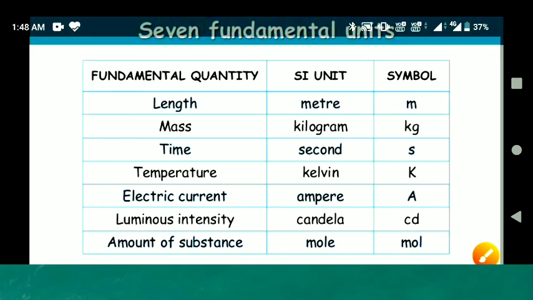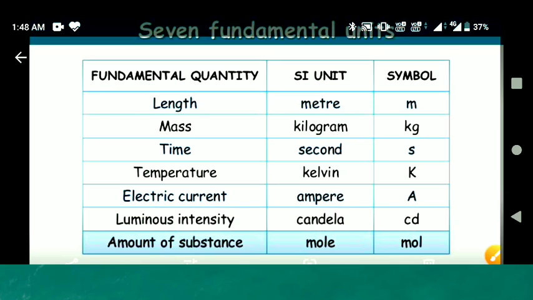So here we have one table which contains 3 columns. In the first column, it is written about quantities, then the units and the symbol of the unit. Length unit is meter and it can be written as small m. Mass unit is kilogram and it can be written as kg.